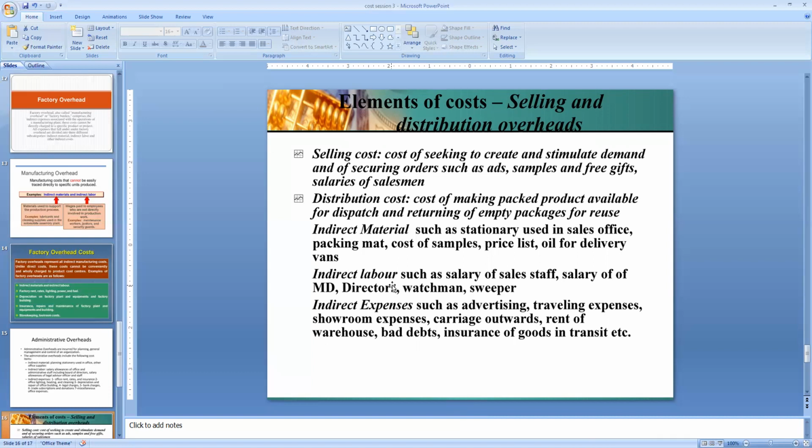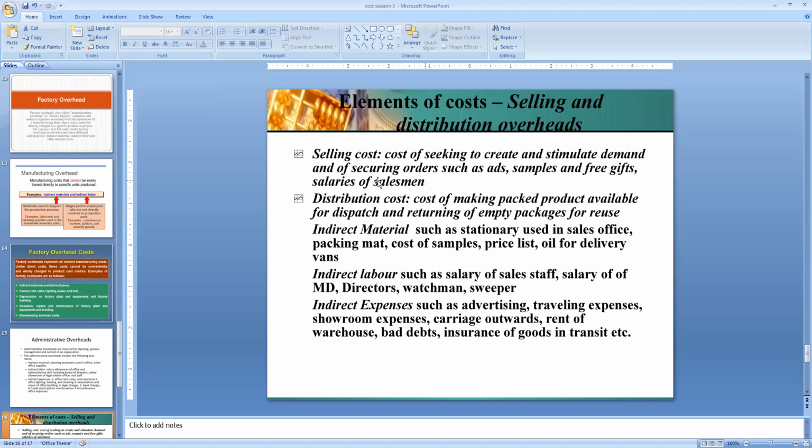It may include the salesman's salary, the commission, the traveling expenses, or rent of a sales office, the showrooms, training to the sales staff, or the cost incurred for preparing tenders, or the cost incurred for after sales services. All these kinds of cost incurred to sell a particular product, or which make the people stimulate demand, are called selling cost.